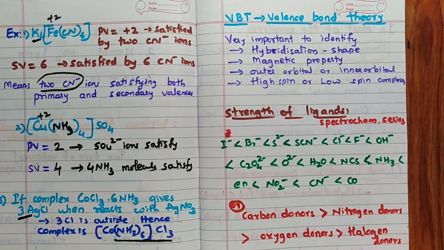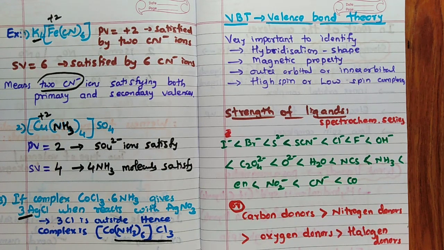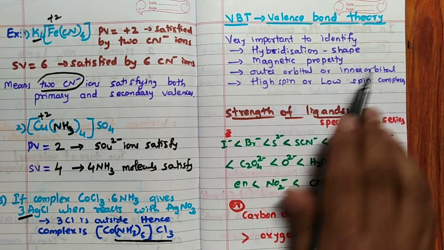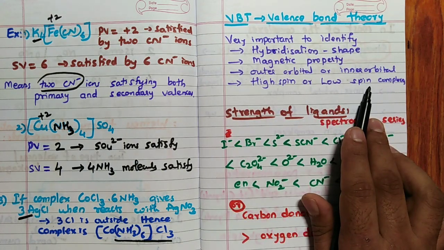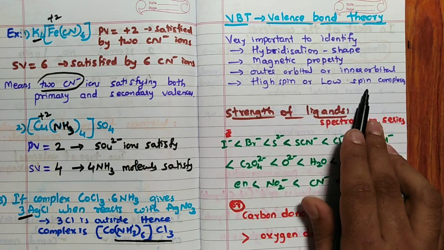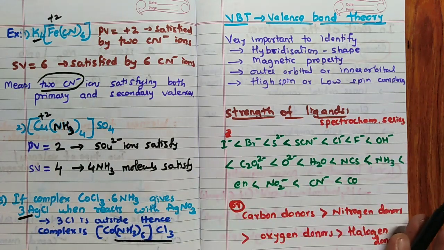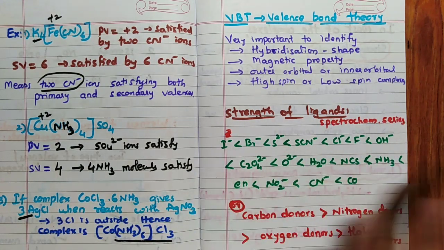Valence bond theory means, remember, very important to identify hybridization, shape, magnetic property, whether it is an outer orbital or inner orbital, high spin or low spin complex. Remember that. First I will tell you the strength of ligand order. This is the order, not necessary to learn by heart.